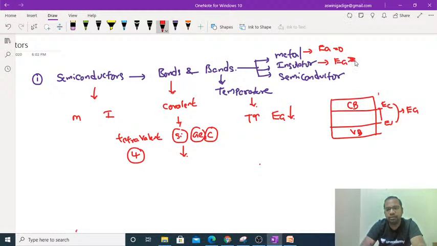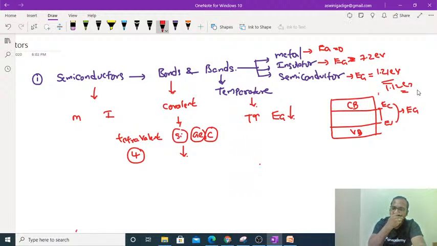And coming to insulators, we can take EG as greater than 7.2 electron volts, or else 11.1 electron volts. Different textbooks give different values. And for semiconductors, EG is approximately equal to 1.21 electron volts, or else you can take 1.12 electron volts. If you observe, EG is 0 for metals, somewhat more for semiconductors, and still more for insulators.